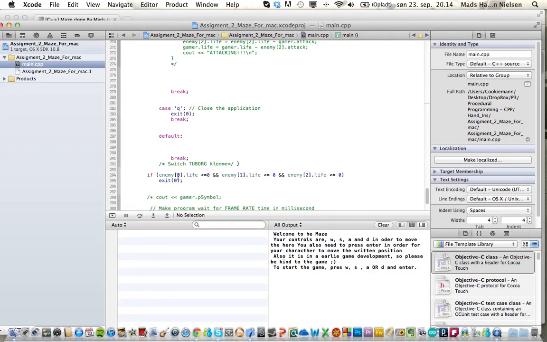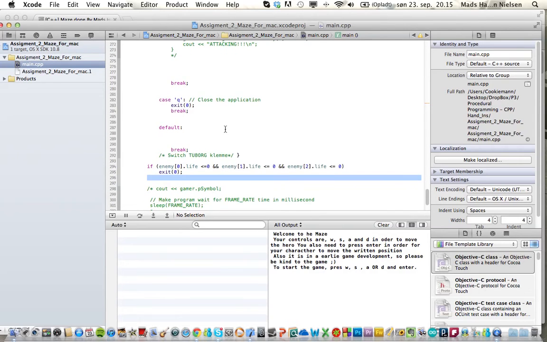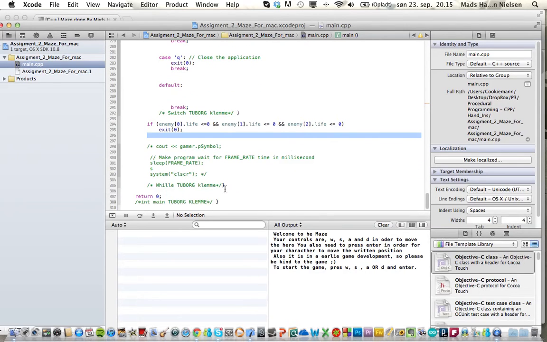And also after the switch statement, I said if all the enemies' lives are less than or equal to 0, we should just run this exit code. So those are exits. You can choose either Q or just completing the game, and then return.